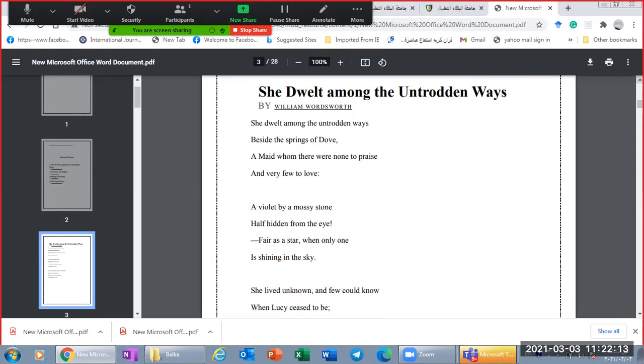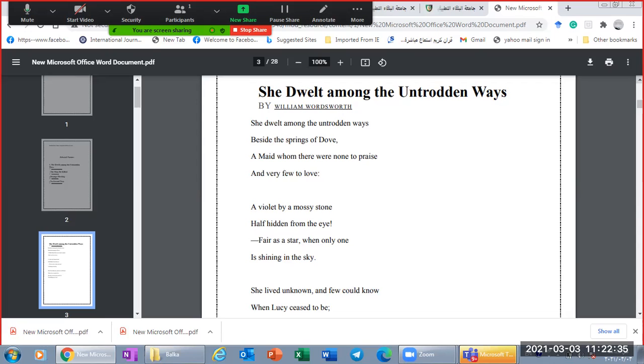First of all, in the first stanza, the poet started speaking about an anonymous girl, and he said "she." The first thing we as readers will ask is, who is she?